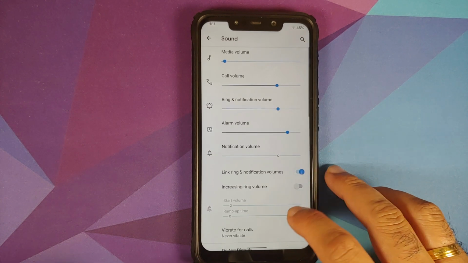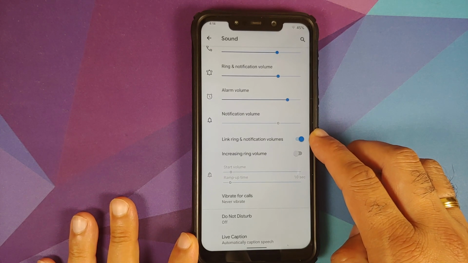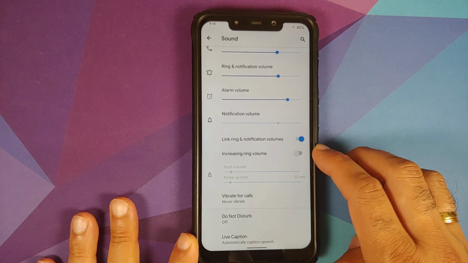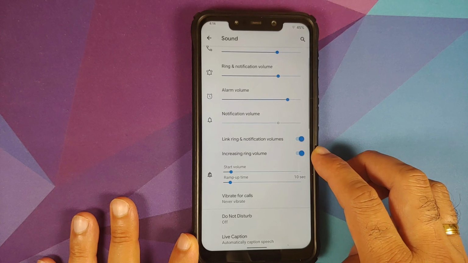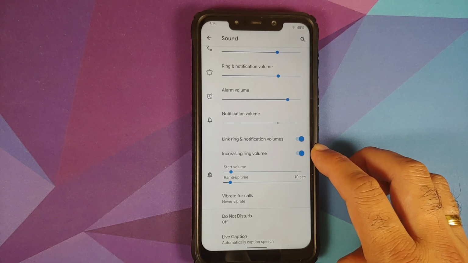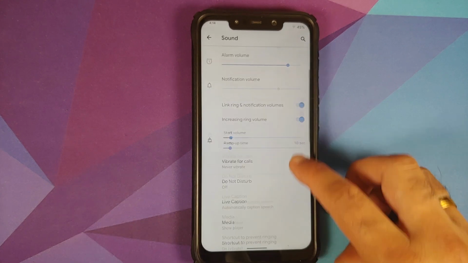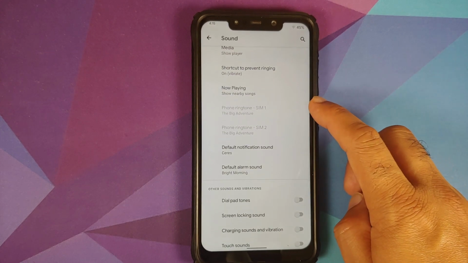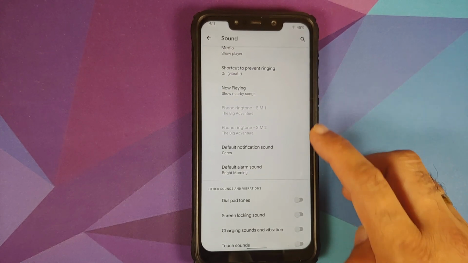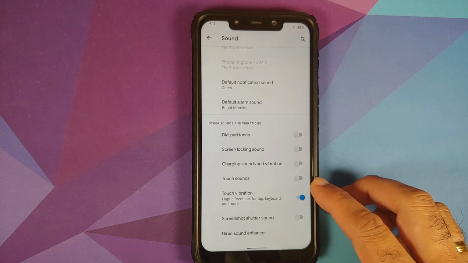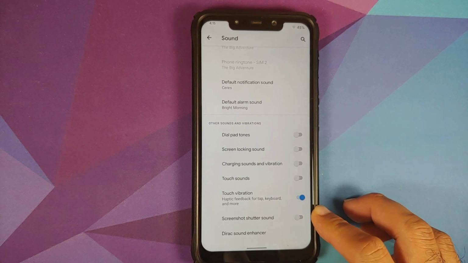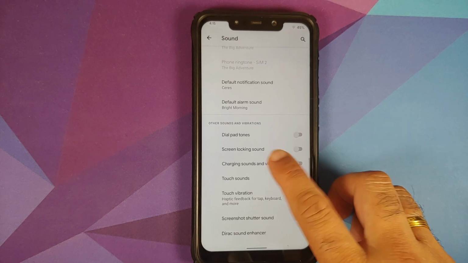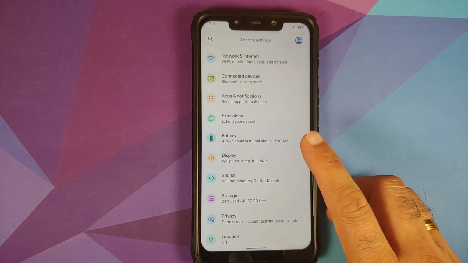Moving over to sound, you can link and delink your ring and notification volumes. In case you want increasing ring volume, you have a toggle for that. Once you enable that, you have start and ramp up time. Then you can set different ringtones for both the SIMs, toggles for all the options, along with a toggle to enable or disable the screenshot sound, and yes, Dirac sound enhancer is baked into the ROM.